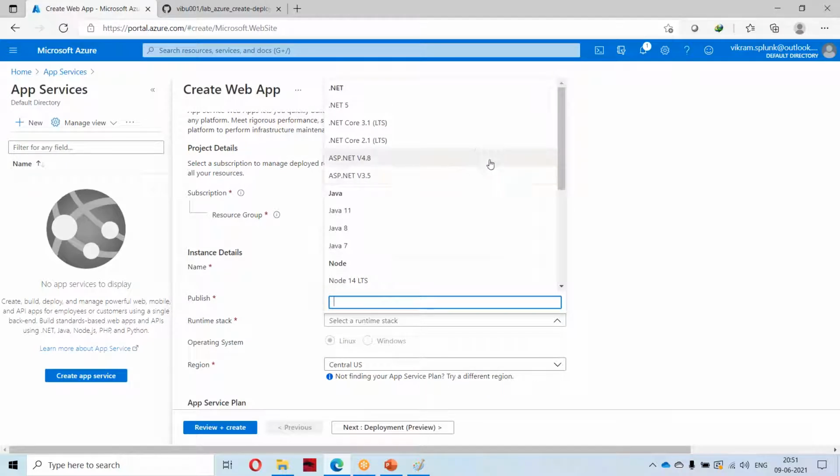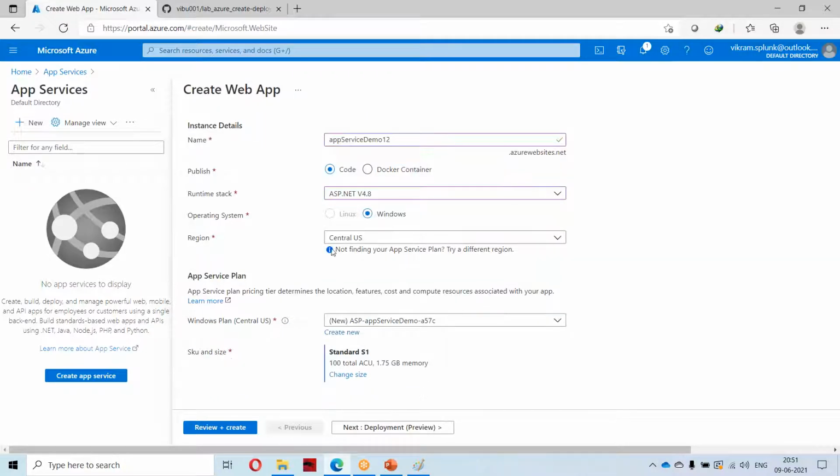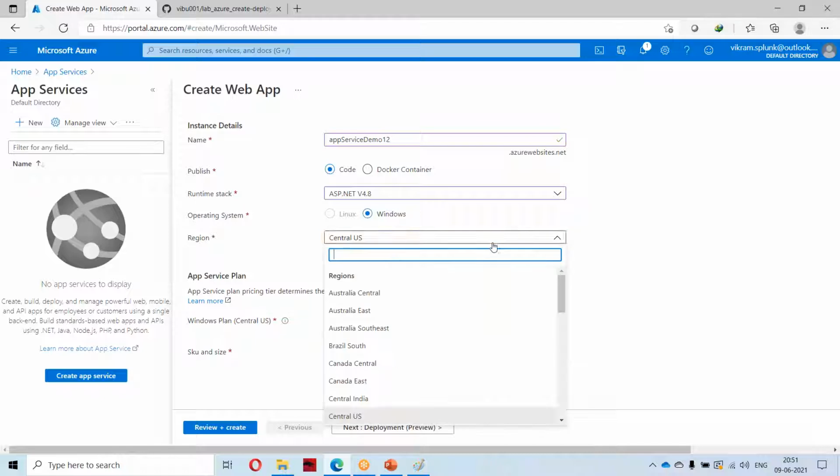Now I will select ASP.NET 4.8, and I am choosing a Windows operating system. ASP.NET is Windows based, right? That's why Linux is not available. So I am selecting Windows. The core concept remains the same: in which region do you want to spin it? Whether you are spinning a VM or a web app, you should select which region you want.